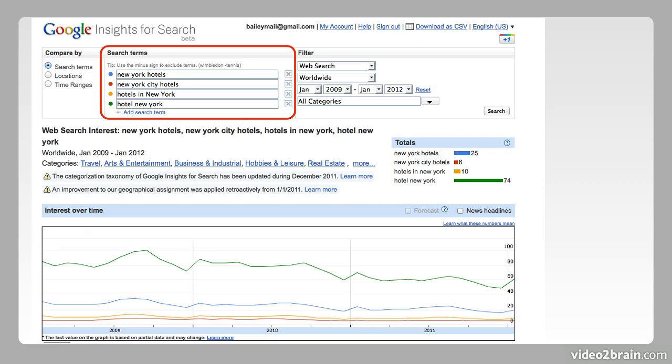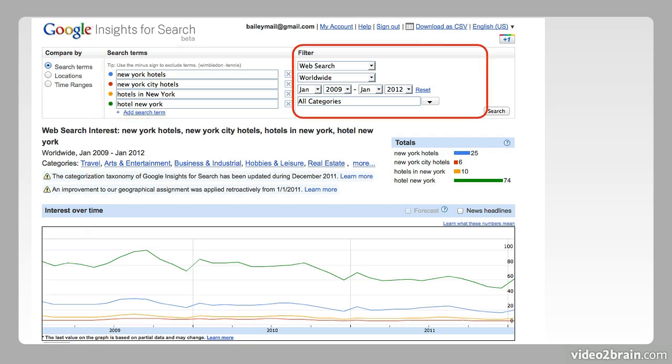Now, of course, this is only giving you Google data. This is not data that's coming from any other search engine. This is just Google providing insights into how people are using Google. We can also set to what extent we want to compare these keywords. We can look specifically at US or other countries and the searches that are made on Google from other countries. We can set the time, so just last year or last month or beyond. And we can also look at specific search categories such as travel, e-commerce, automotive, things like that.